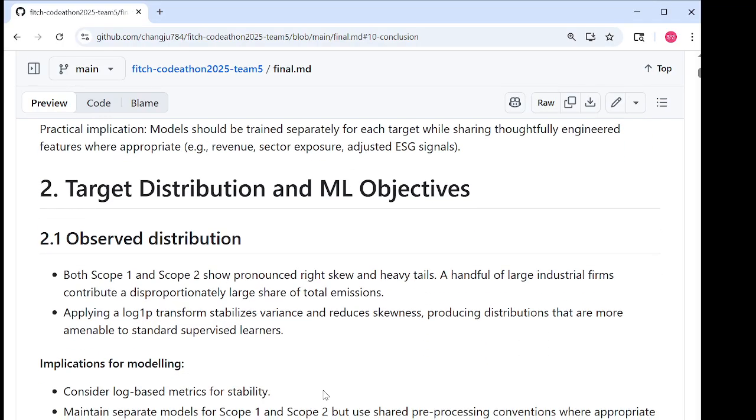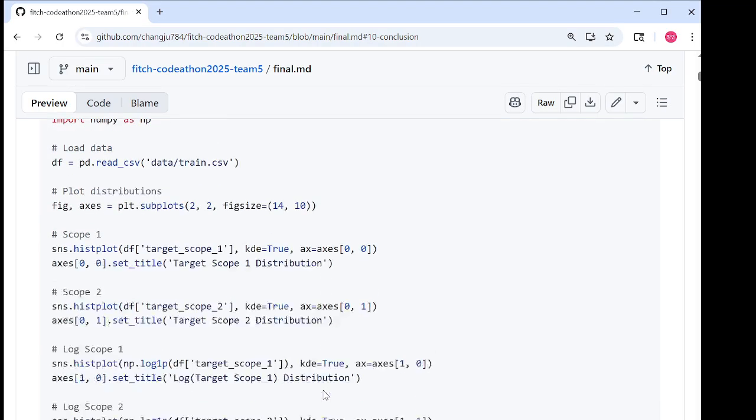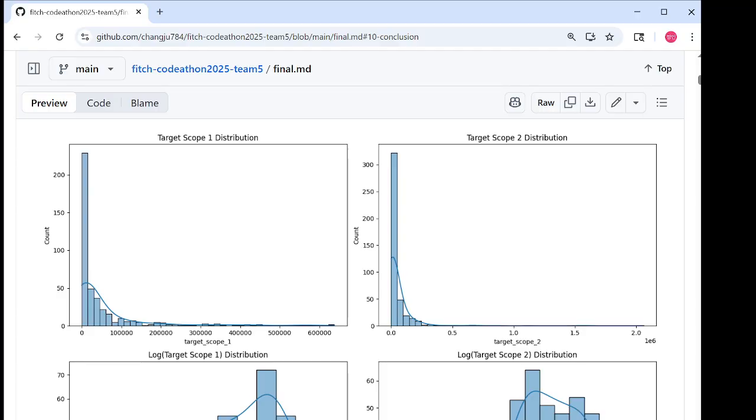Once we opened the data set, the first thing we noticed was how extremely skewed both Scope 1 and Scope 2 are. A handful of giant emitters completely dominate the scale. So to stabilize the learning, we applied a log transform to both targets.